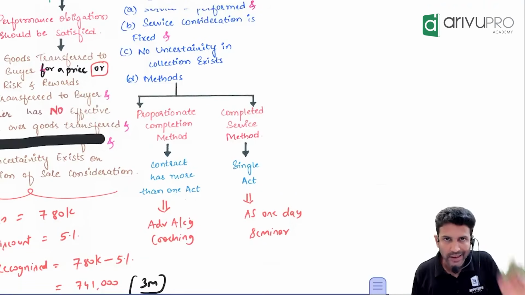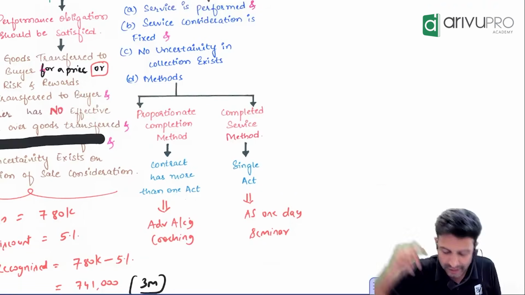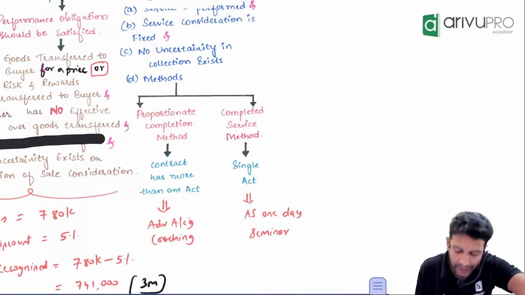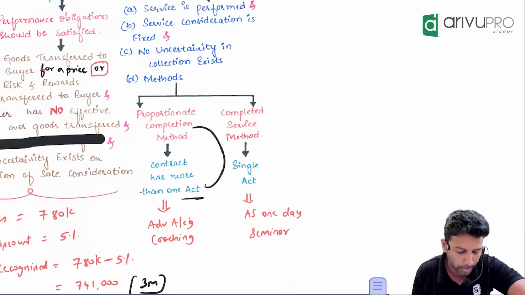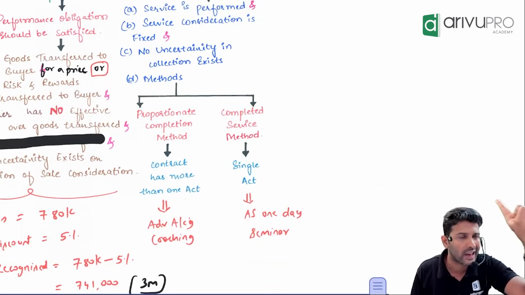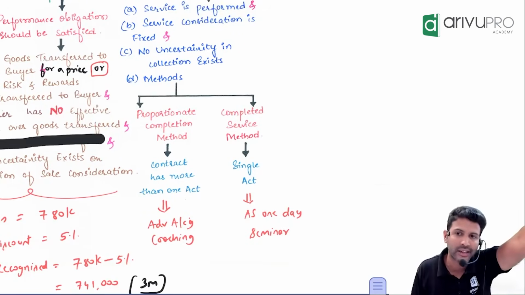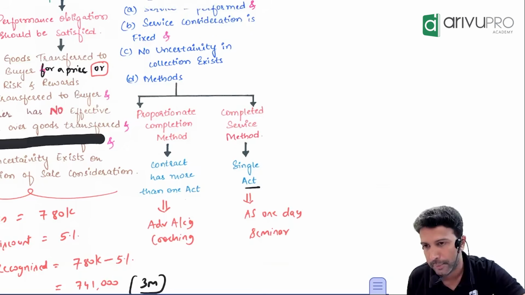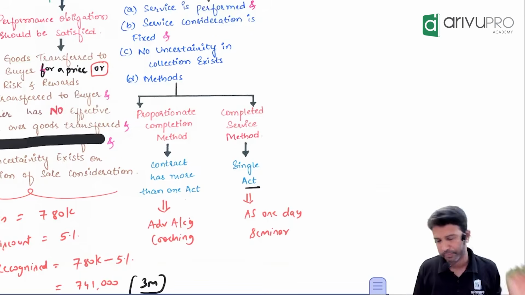If a contract has many acts, then you will go for which method? Percentage completion method or proportionate method. If the contract has only a single act, then you will go for which method? Completed contract method. So I didn't understand. Okay.